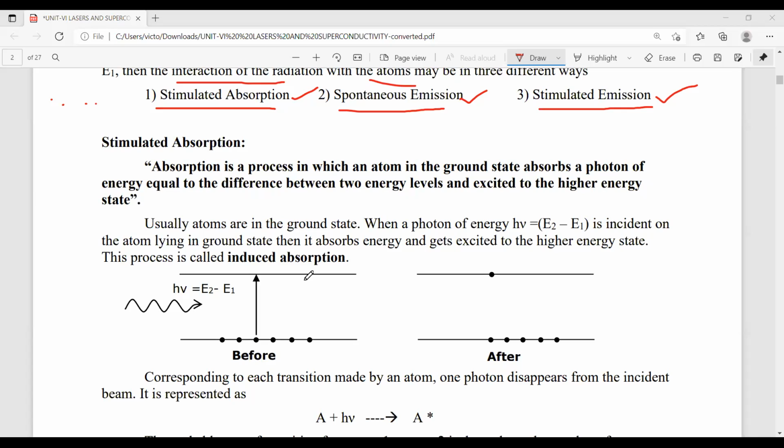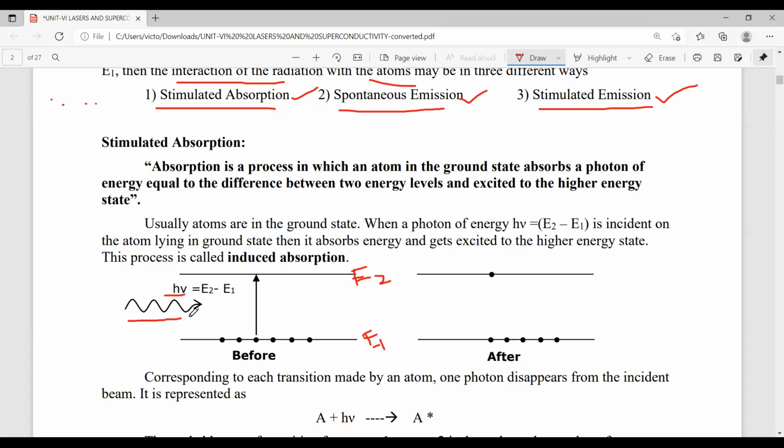So let us assume a two energy level system here. This is the E1 energy level. This is the E2 energy level. Here these dots indicate the atoms. Now the energy difference between these energy levels is h nu.